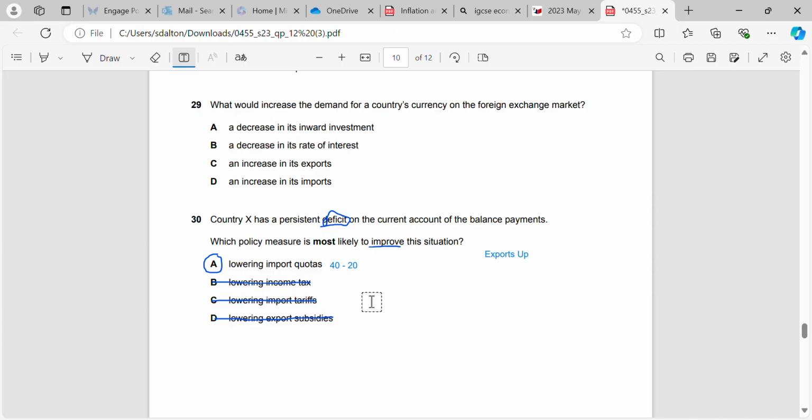So in this case, if we lower the quotas, it may allow us to actually export more. So some of the policies may improve it, but lowering import quotas is the one that is most likely to affect it. And by lowering the quotas, we're getting rid of those restrictions, or we're lessening them.